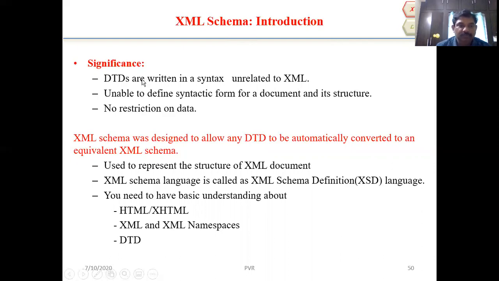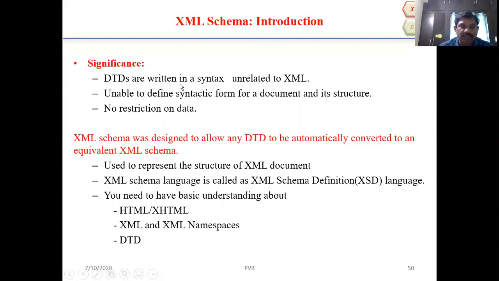Here, DTDs, document type definitions, are written in a syntax unrelated to XML, unable to define synthetic form for a document and its structure, and have no restriction on data. These are the three important points for the document type definitions.